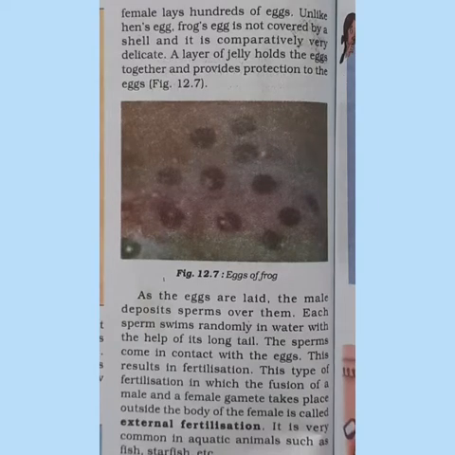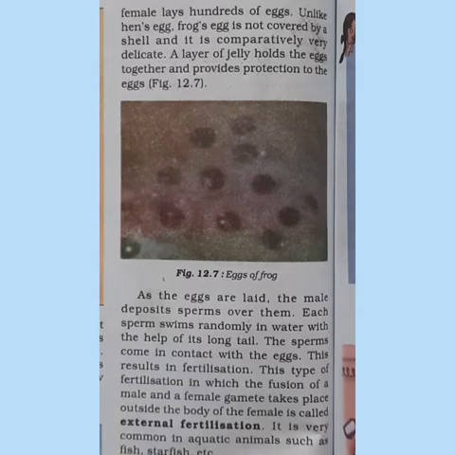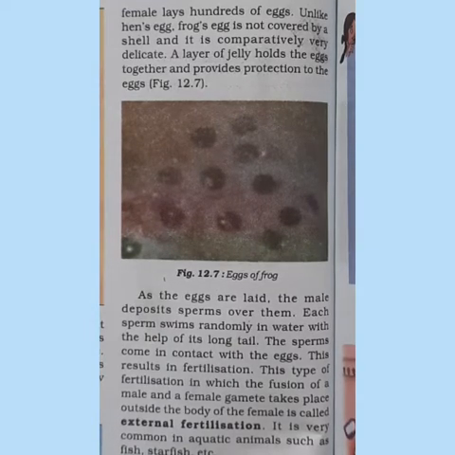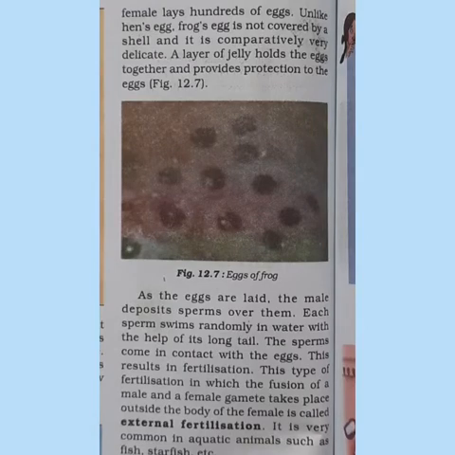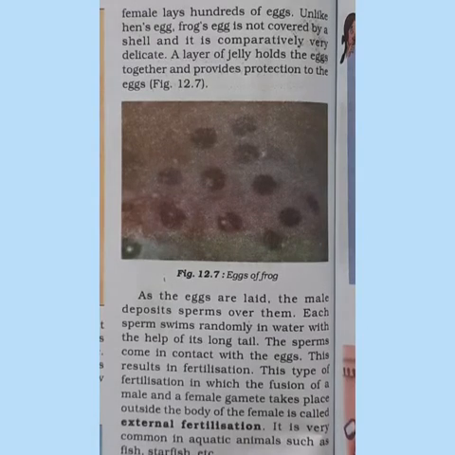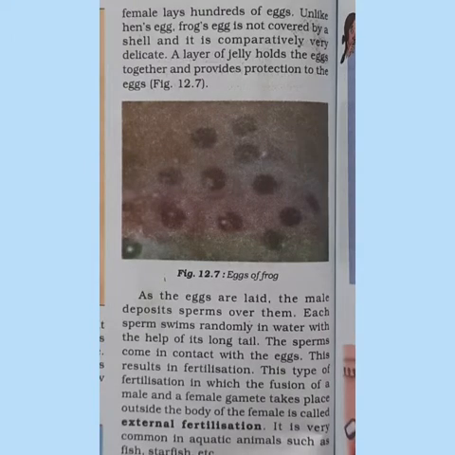Whereas in case of hen, they lay a single egg per day, isn't it? Whereas the frogs will lay hundreds of eggs at a time. And these frog eggs are not covered with shells. It is very delicate, but a layer of jelly will hold the eggs together and give protection for the eggs.